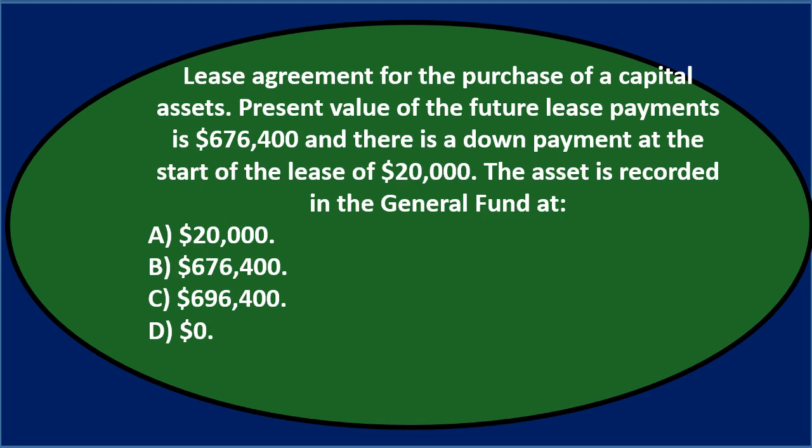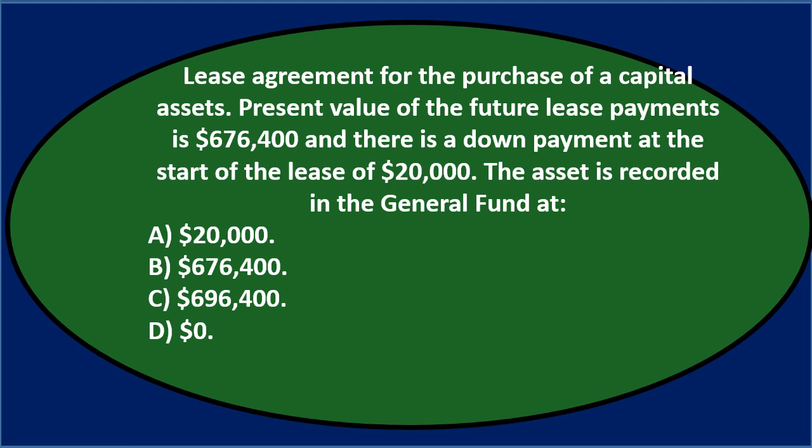Present value of the future lease payments is $676,400, and there is a down payment at the start of the lease of $20,000. The asset is recorded in the general fund at what? Either A, $20,000, B, $676,400, C, $696,400, or D, 0.